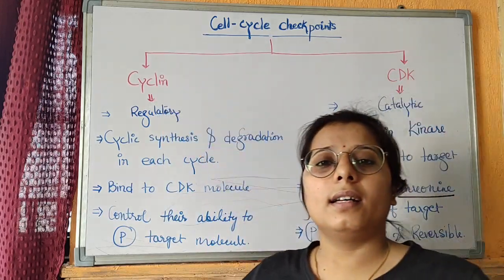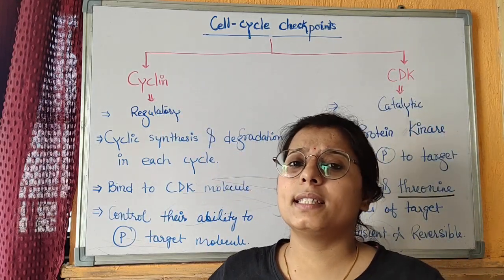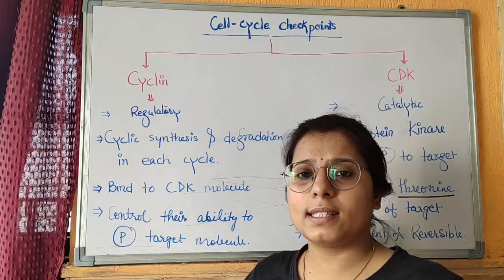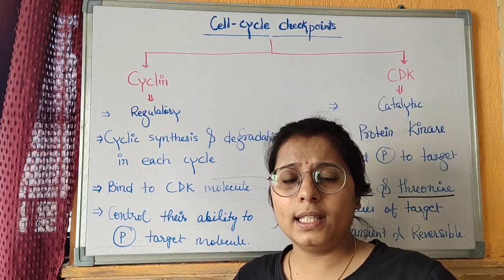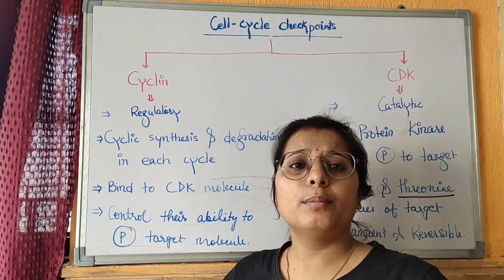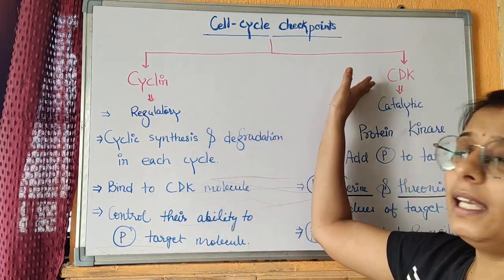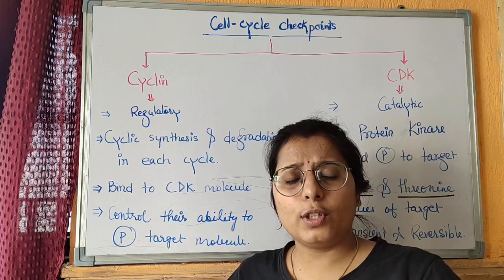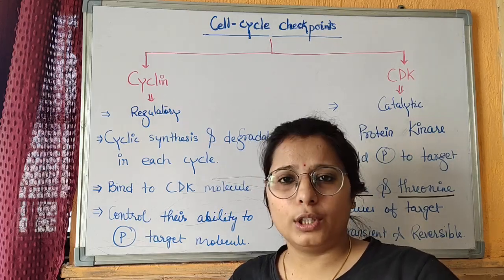Cyclin is a regulatory protein and it has a cyclic behavior of synthesis and degradation in each cell cycle. It binds with the CDK and then regulates the CDK to phosphorylate the target molecules. If a CDK is not bound with cyclin, then it will not phosphorylate the other target molecules.